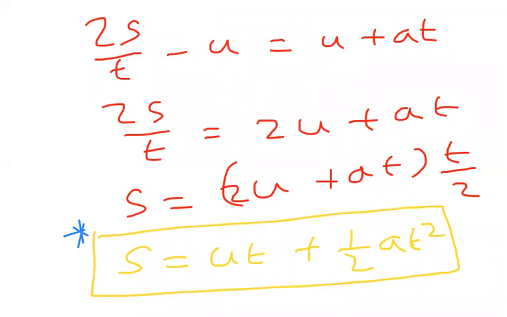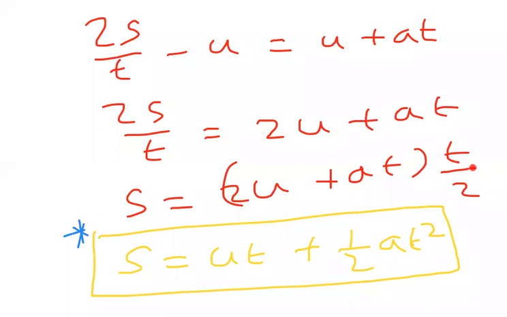So in this one a student is asking me, sir, how did you get half? You see, beta, s is equal to ut plus half at square. Just here what I did: minus u I sent this side, minus u came this side, means minus u plus u, 2u. And then what happened? at. Yes, 2s by t is there. t and 2 both I send to the other side, so t will come to the numerator and 2 will come to the denominator.